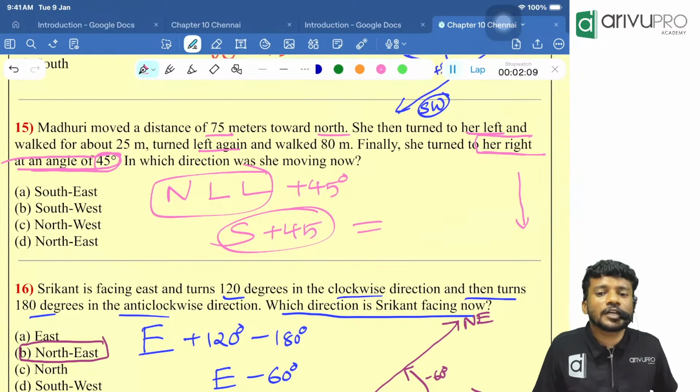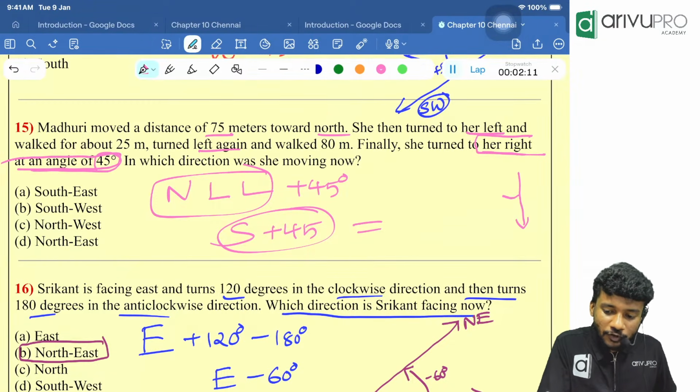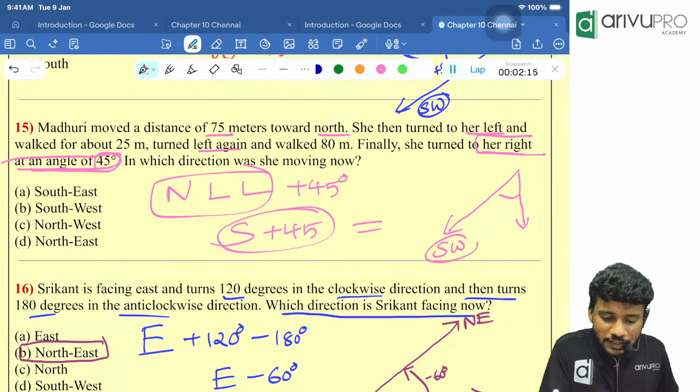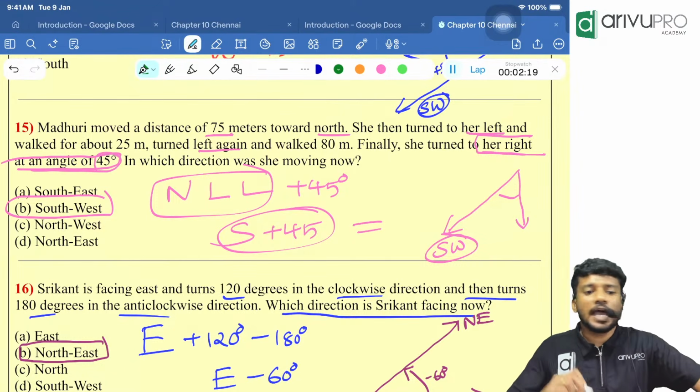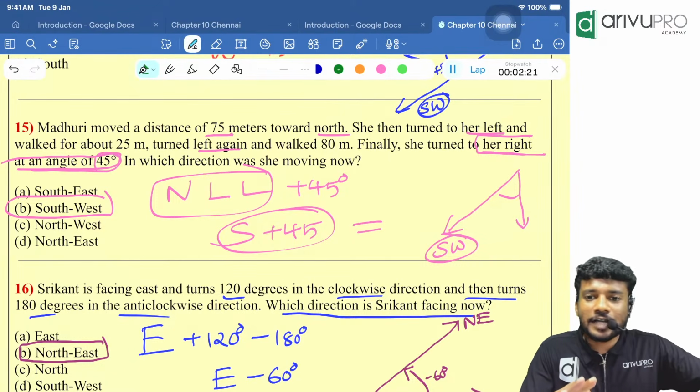South plus 45 degree is nothing but what, people? A person looking towards south, then clockwise 45 degree. Which direction is it, people? West direction. Which option is the answer? Option B is our answer. That's your type 1 and type 2.